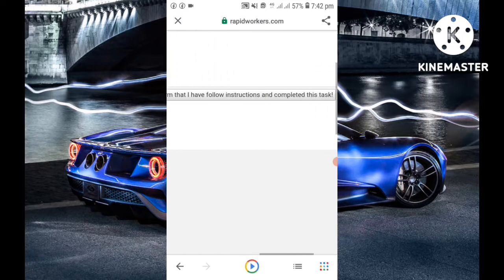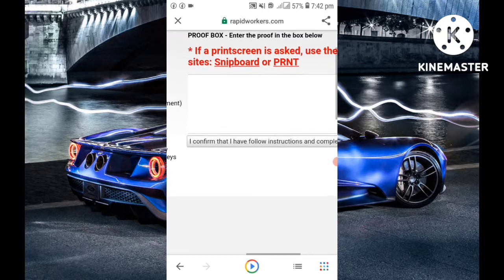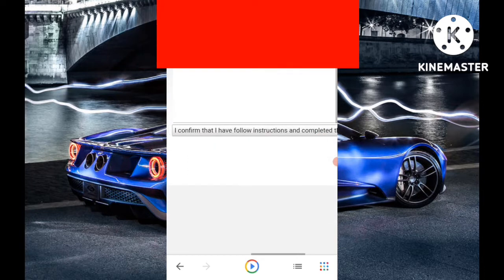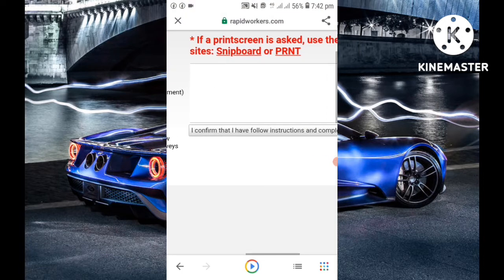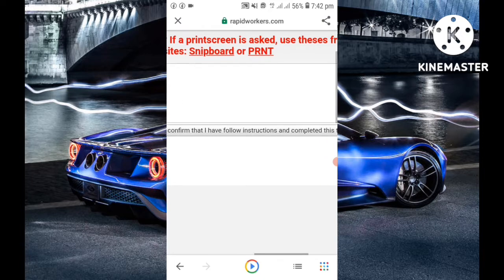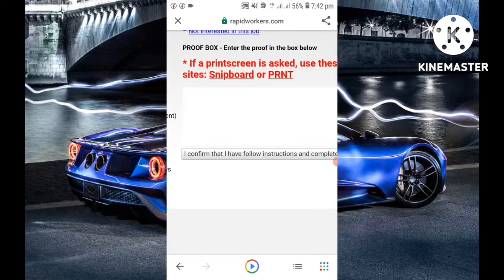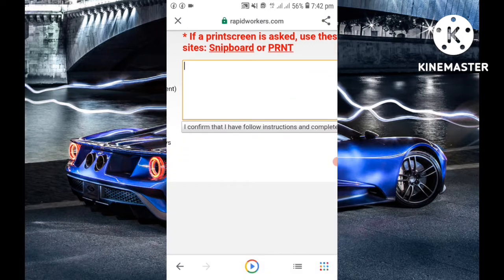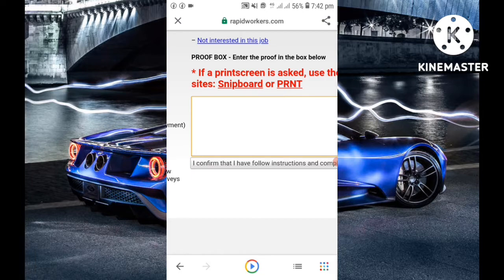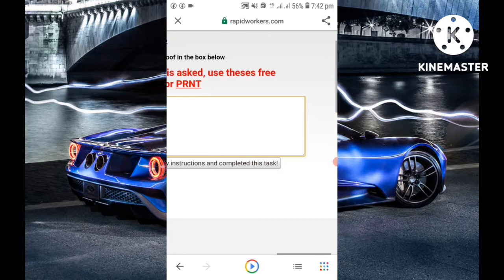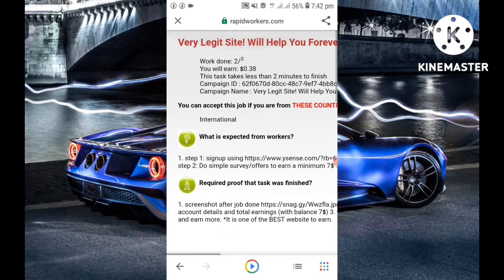When you read the instructions from the job and you see that it's good to go, you can tap on I confirm that I follow instructions. You come here, put your details, the snap that it asks you to take, then put it here and tap on I confirm that I follow the instructions and complete the task. That's just it, and then you can have your 38 cents.